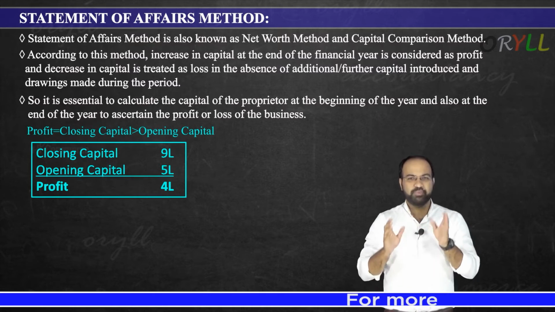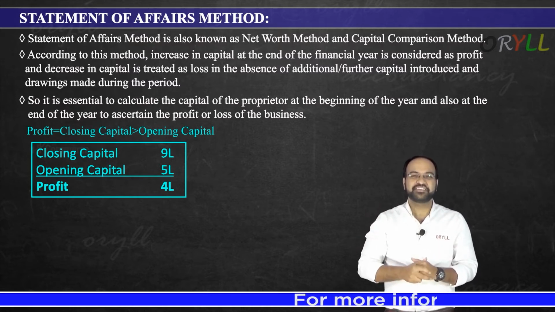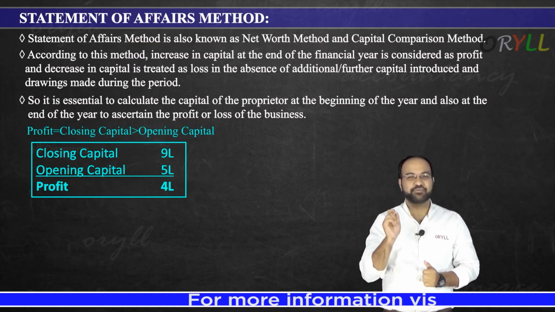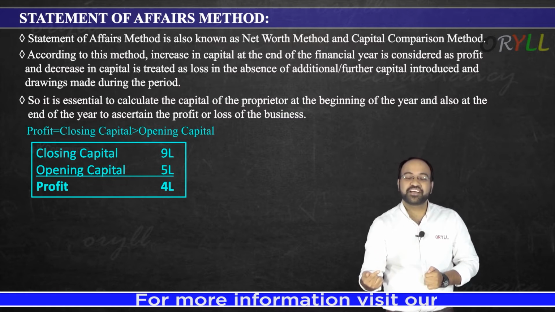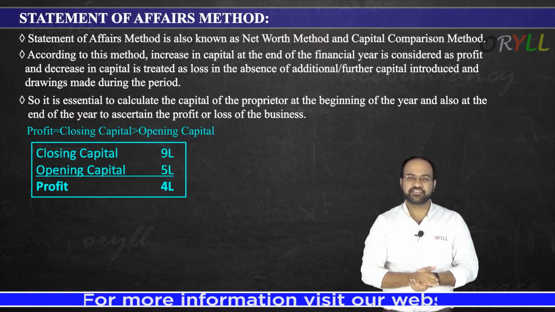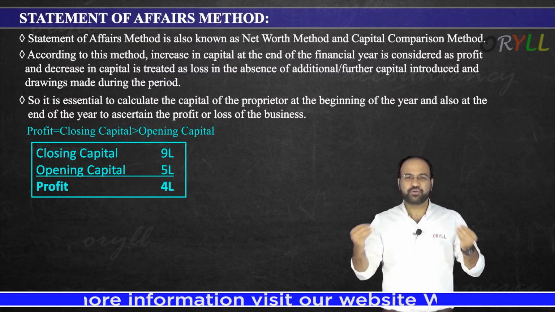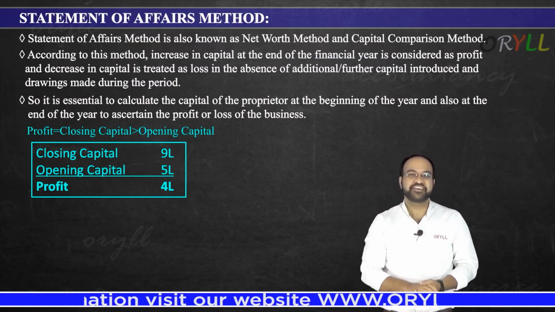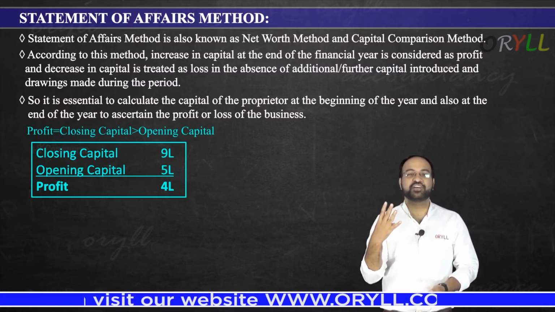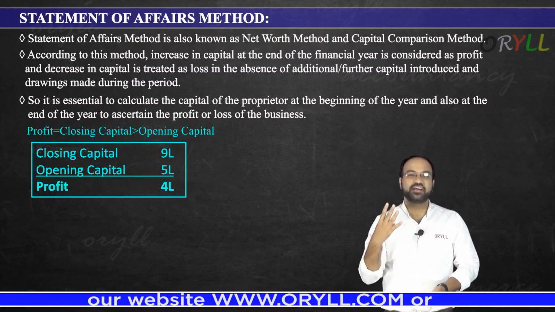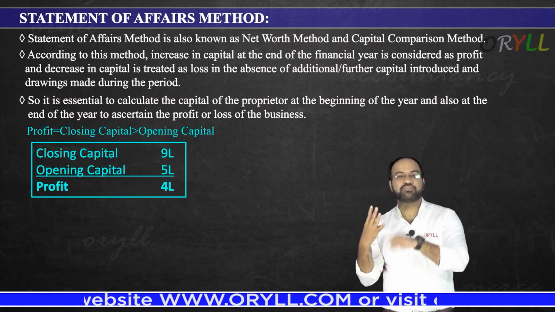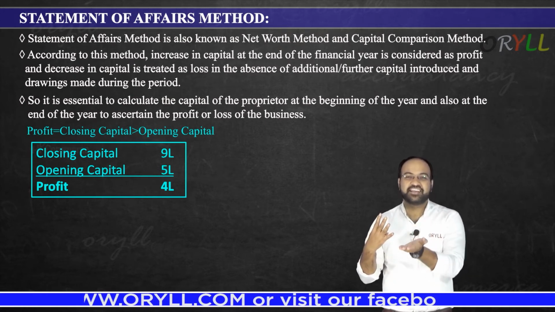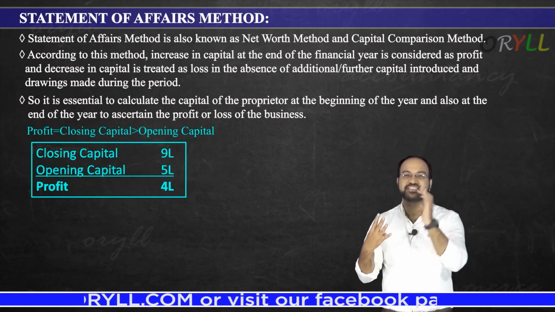It means at the beginning we had only 5 lakhs, and at the end we have 9 lakhs. So our capital has increased, yes or no? Can I say our closing capital is greater than opening capital, so that will be the profit? 4 lakhs is a profit. How? At the beginning we had only 5 lakhs of capital, but at the end of the year we have 9 lakhs. It means we have increased by 4 lakhs, so 4 lakhs will be the profit. Hence, in the second point, according to this method, an increase in capital at the end of the year is profit. In this year our closing capital is 9 lakhs, so it has increased at the end of the year, which means there is a profit.